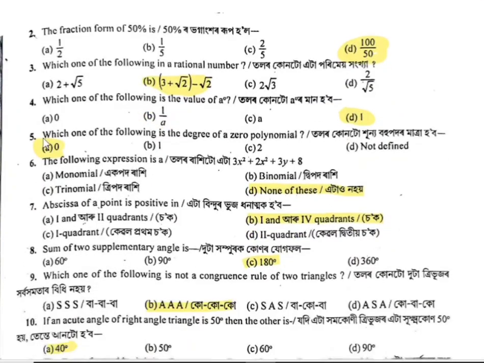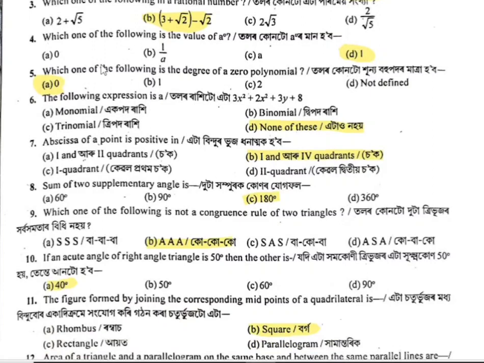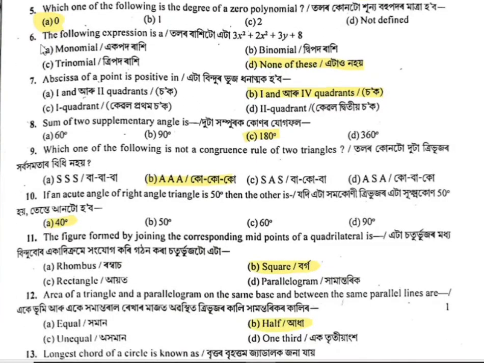C. Third question, which one of the following is a rational number? The correct answer is B. Then, which one of the following is the value of a to the power 0? The correct answer is D. Which one of the following is the degree of a zeroth polynomial? The correct answer is A. Number 6 question, the following expression is a polynomial. This is not given in the answers. Answer D is correct, none of these.